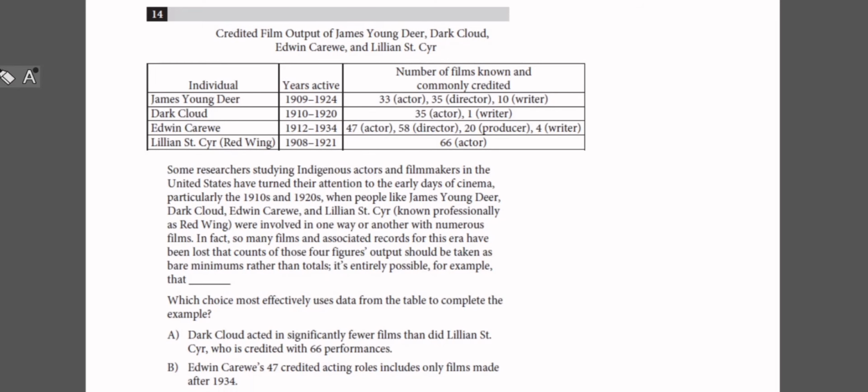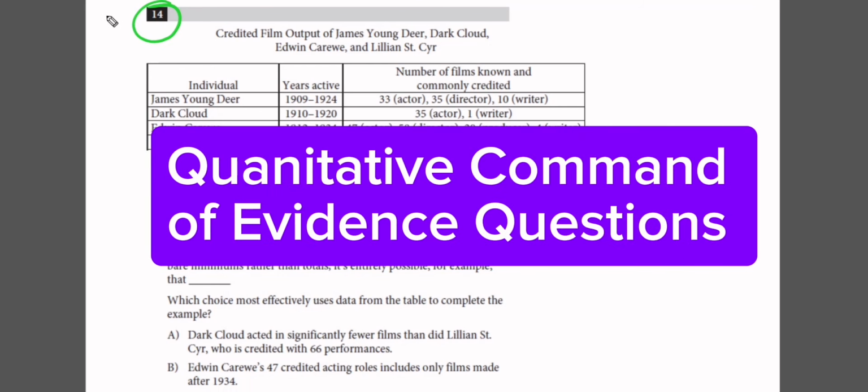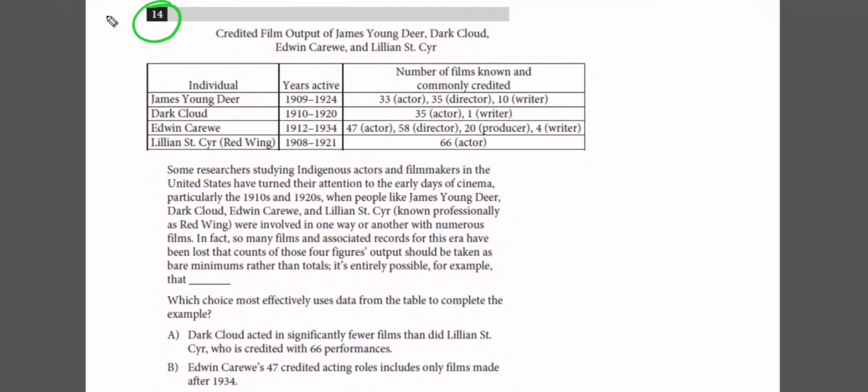In this video, we're going to answer question number 14, and from the form, we can tell that this is one of the quantitative command of evidence questions, because quantitative command of evidence questions have their specific form. You're going to find them presented this way. You're going to find an infographic like a table or a chart with some data in it, and then a short text, and after the short text, the question stem like this one that says which choice most effectively uses data from the table to complete the example, and after the question stem, you're going to find the answer choices.